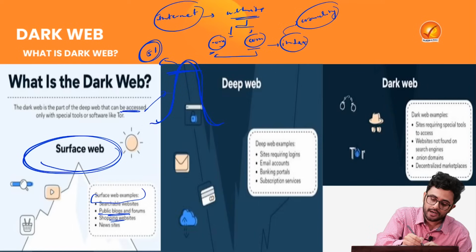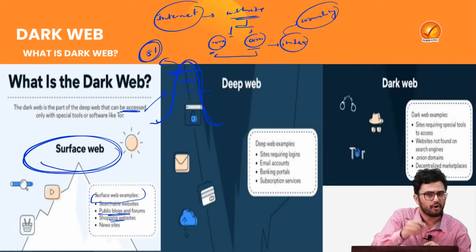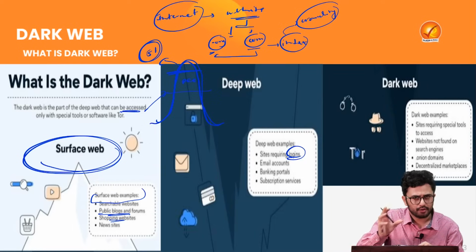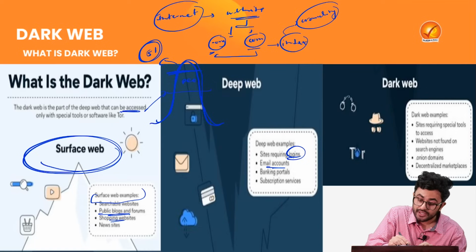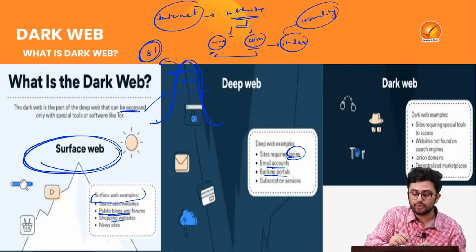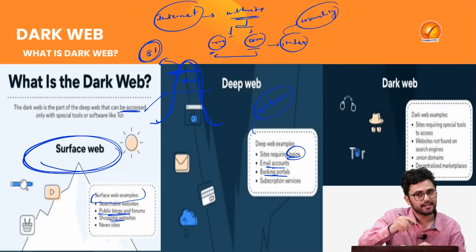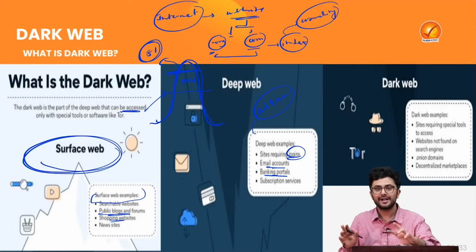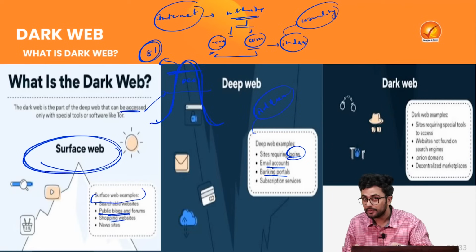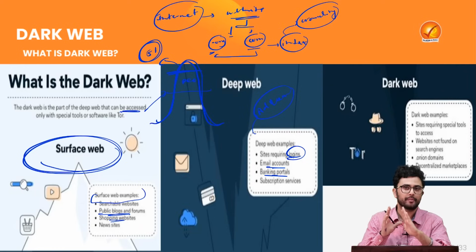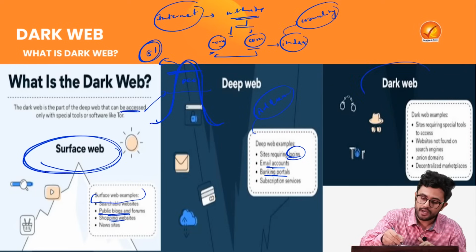Then the second part is the deep web. What is the deep web? The deep web is basically the sites which require logins, email accounts, your banking portals. So let's say you are using Aadhaar. It is obvious that you can access that Aadhaar online as well, but that Aadhaar is not accessible by all the people. So that falls in the category of the deep web. Then comes the dark web.